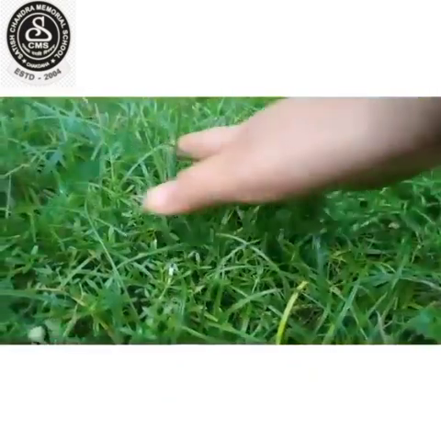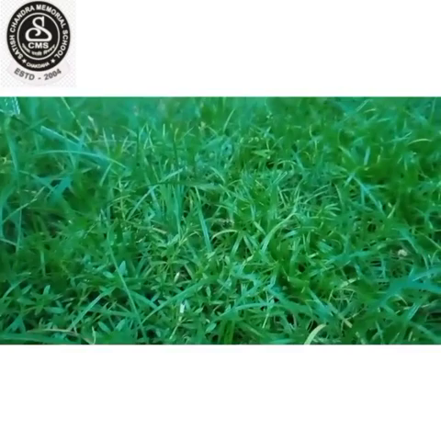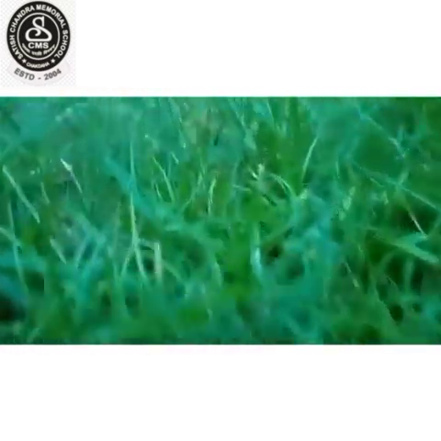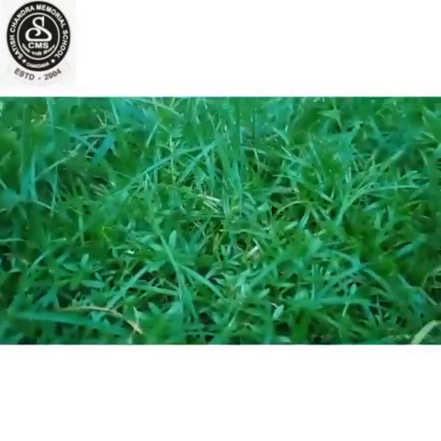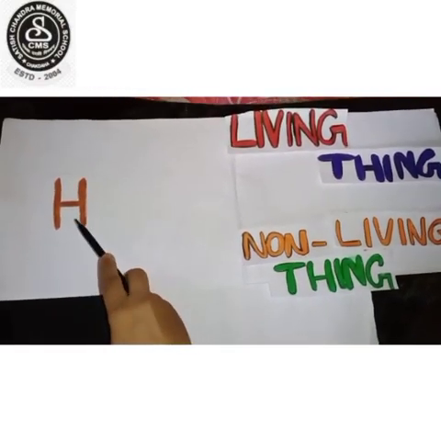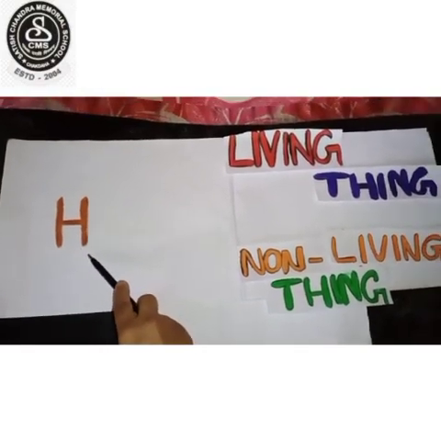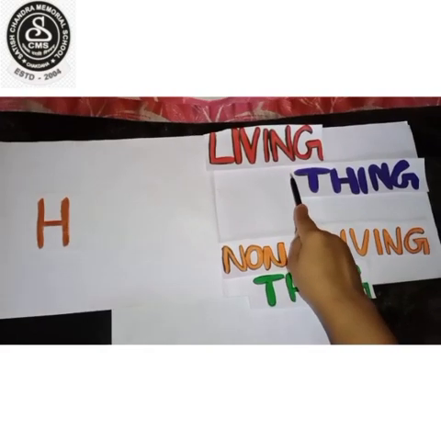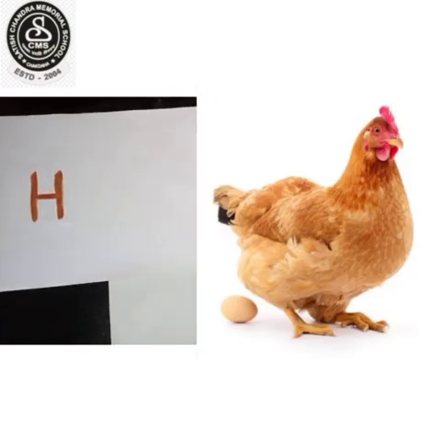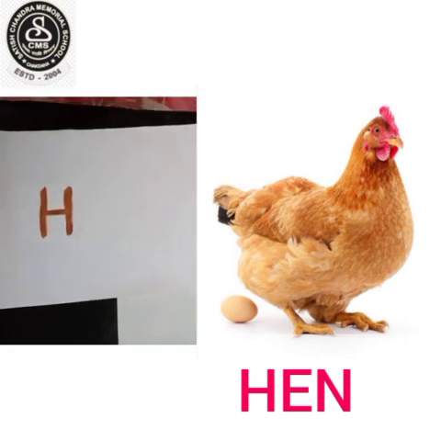My dear kids, look at these green grasses. Look everyone, the grasses grow as they are living things. Now comes H. One living thing starting with H is hen. Very good.